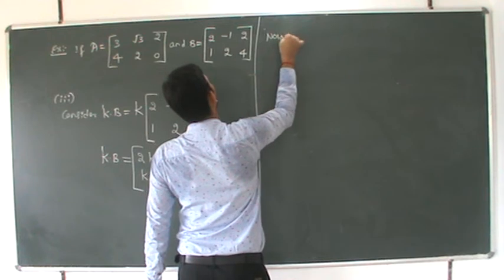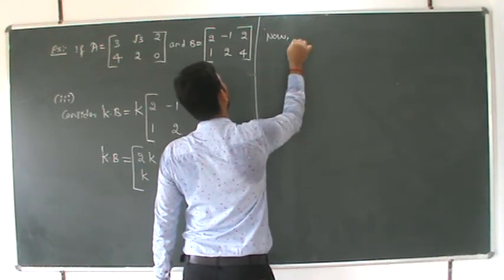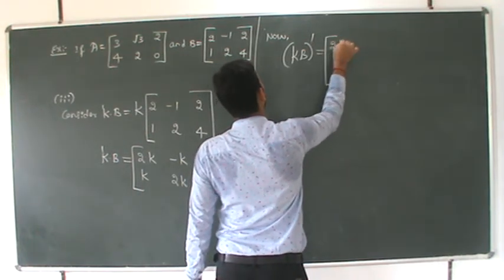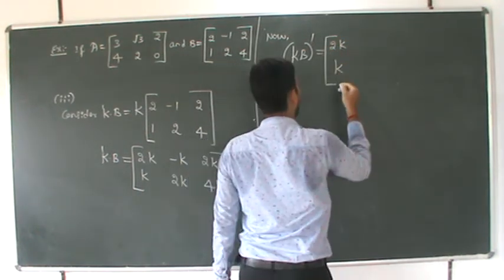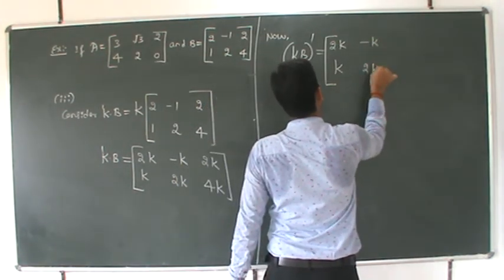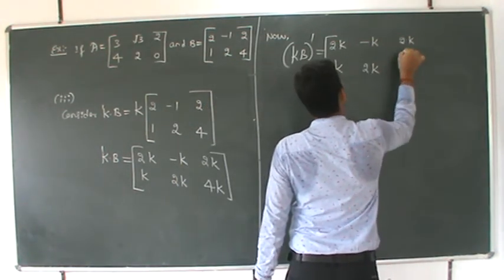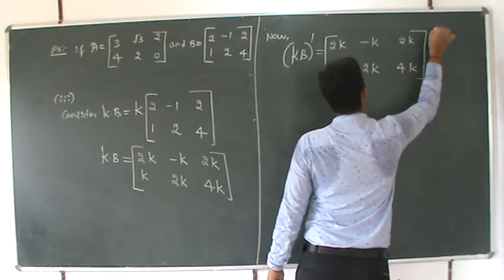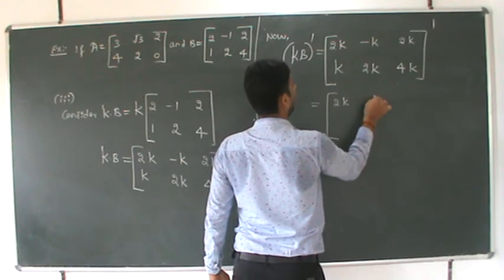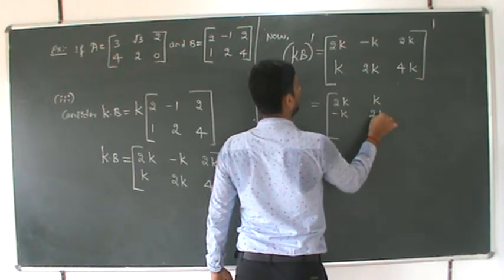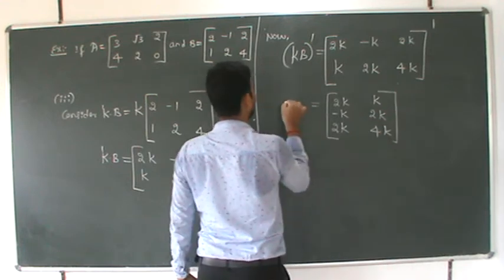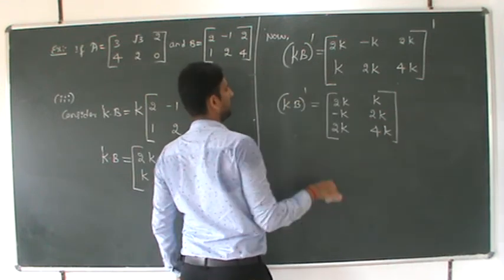Now, KB dash is equal to [2K K minus K 2K 2K 4K] dash, which is nothing but 2K K minus K 2K 2K 4K, which is KB dash.